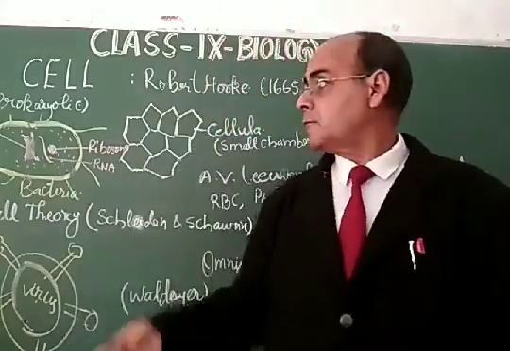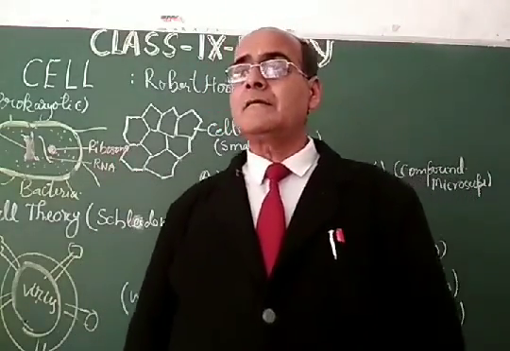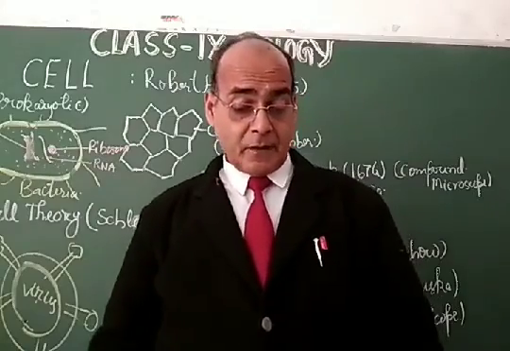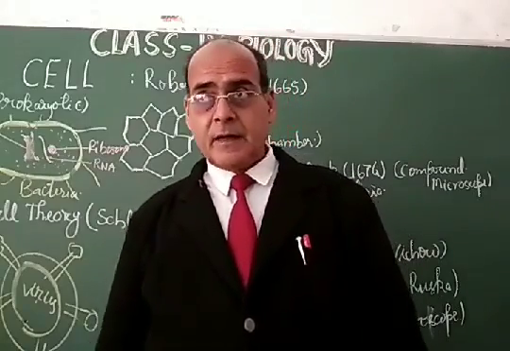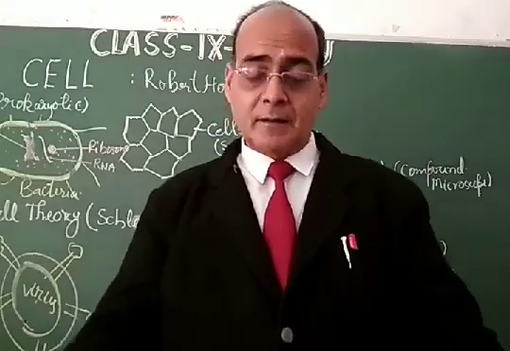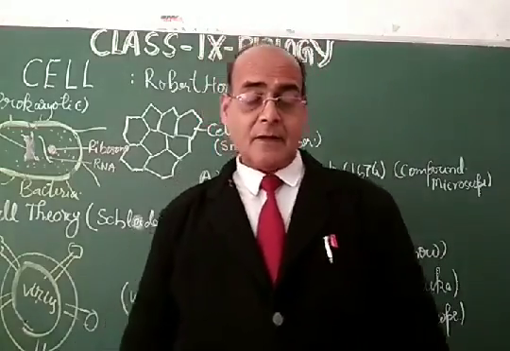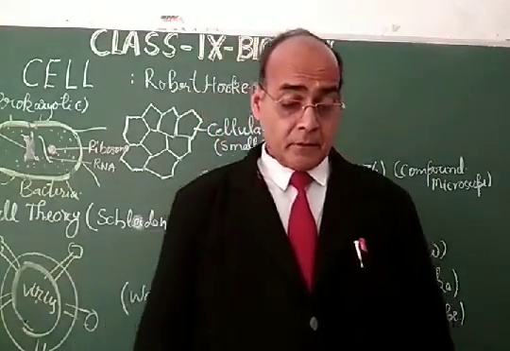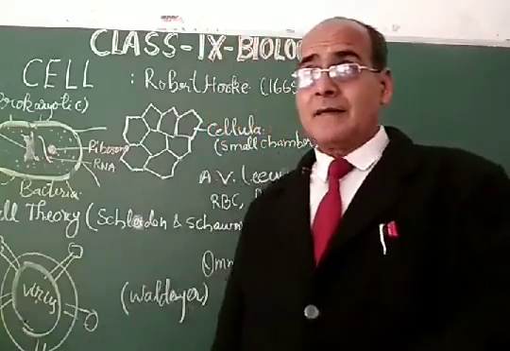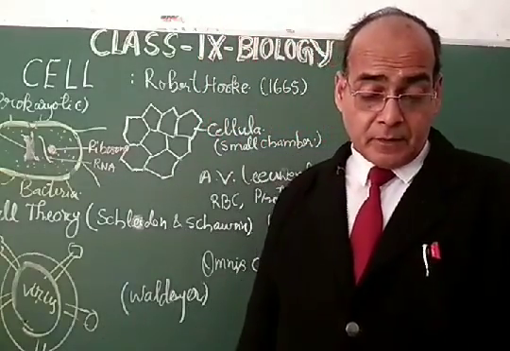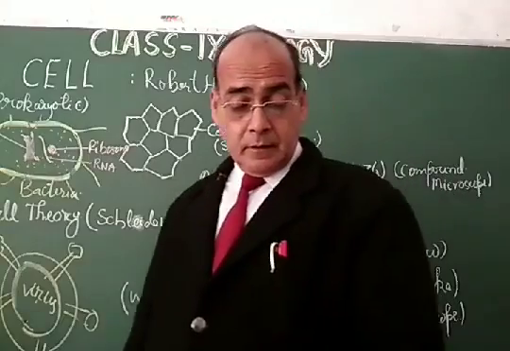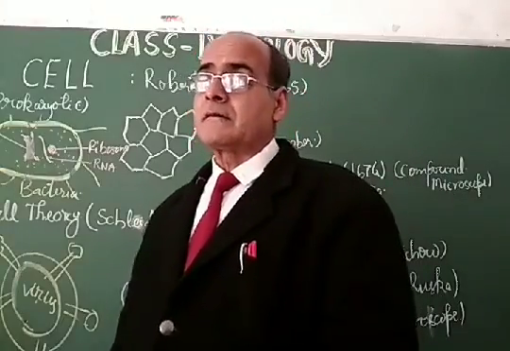Cytoskeleton is absent in prokaryotic cells. Cytoskeleton means the fiber-like structures, which are absent in prokaryotic cells, while they are present in eukaryotic cells. As far as cell division is concerned, the prokaryotic cells divide by fission or budding, and that is called amitosis.